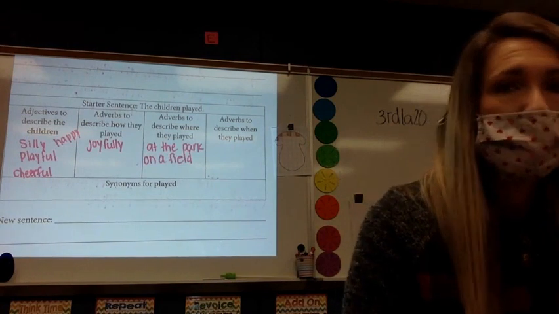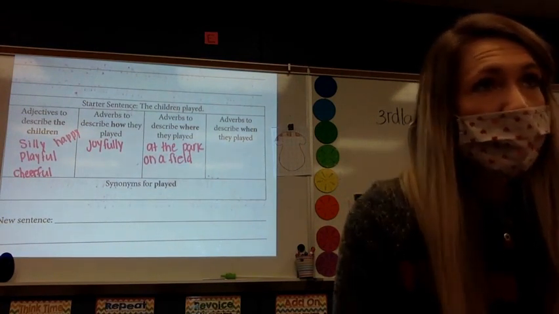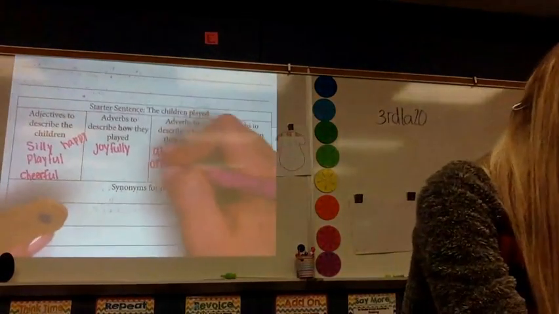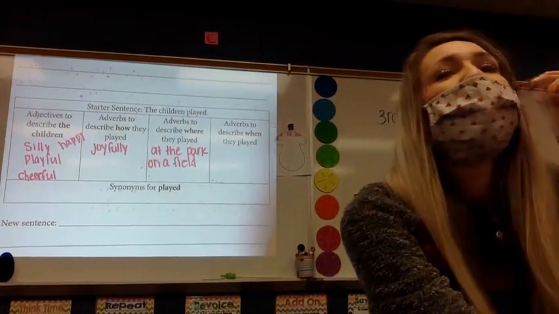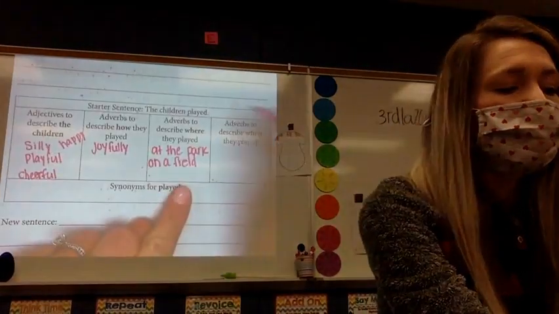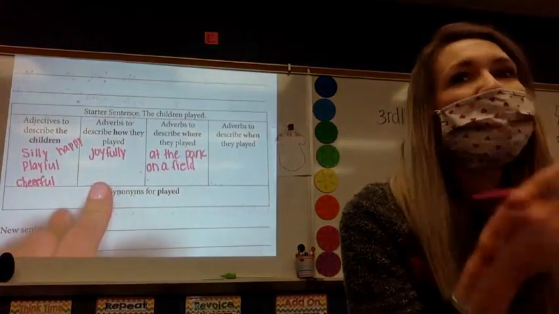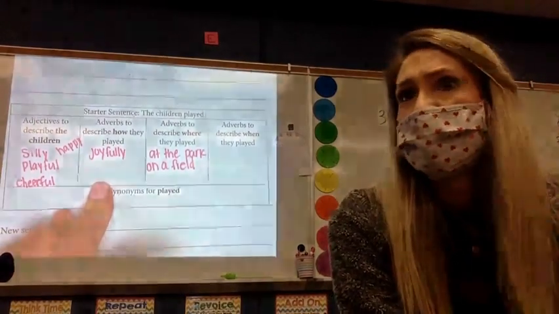Kason. We play in the street. Kason, you're one of those kids playing in a street. Well, you know what? I like this one, though, because if kids are playing in the street, how might they be playing? What's an adverb that could describe how they're playing if it's in a street?